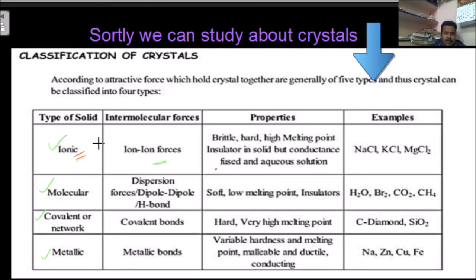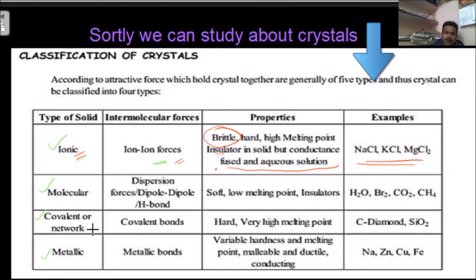Ionic means ionic forces. They are brittle. Brittle means they are hard, but we can break them, like a salt. When you touch the salt, it gives a feeling of hardness, but you can break it. They are hard, with high melting points, and are insulators. They cannot pass electricity in solid state, but are conductors when fused and in aqueous solutions. This point we already studied. Examples are NaCl, KCl, MgCl.